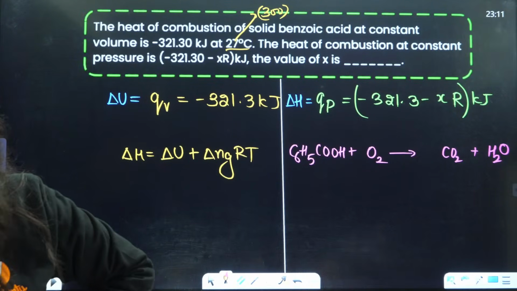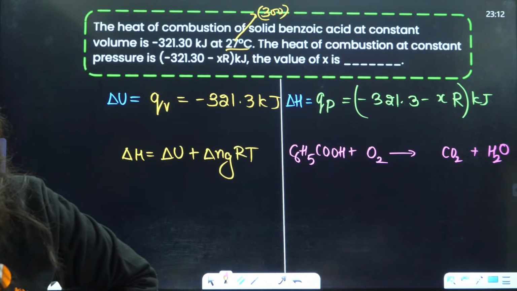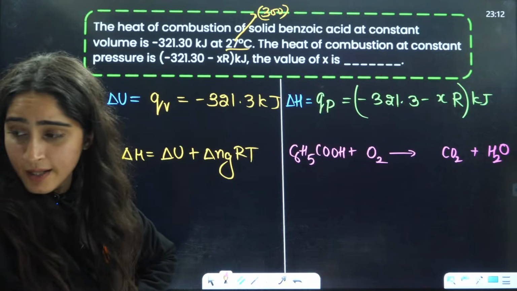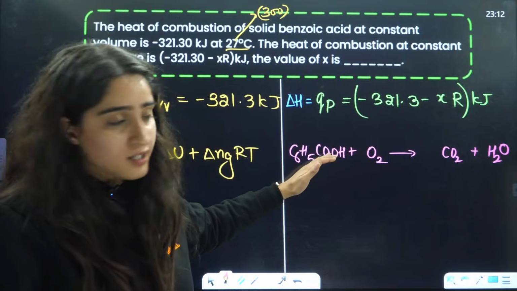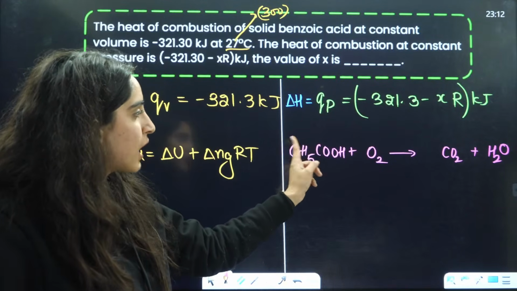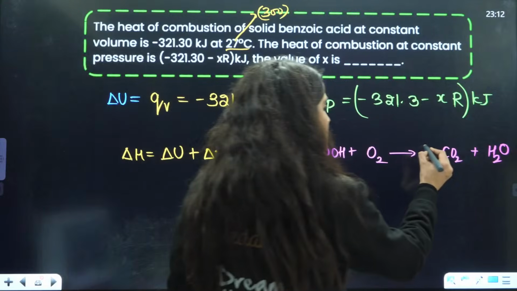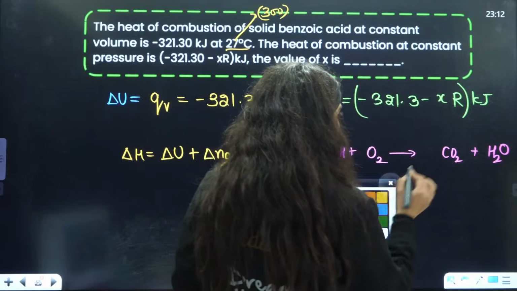Who will do the balancing? I'm waiting for your balancing, or I'll just directly do it. Firstly balance carbon here: 6, 7 carbons you have, so here you have to put 7.